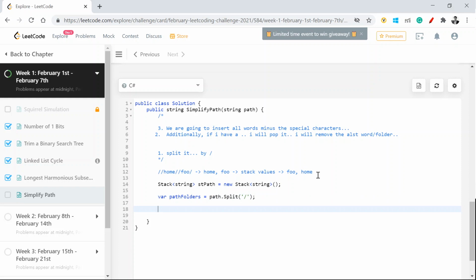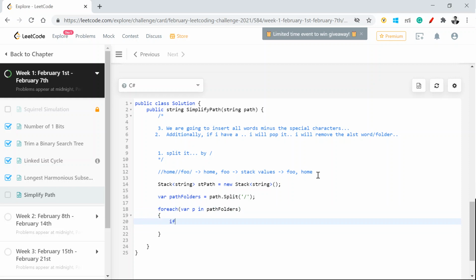Now we are going to insert everything into your stack. So for each path in path folders, let's not make it path, let's make it p, because I already have a path string, right?